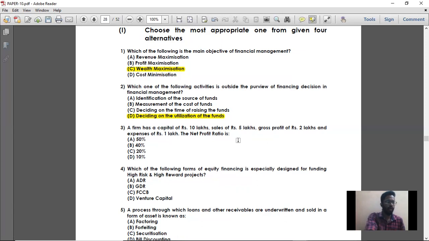So just calculate 1 lakh divided by 5 lakh into 100, you are getting 20%. So option C is the right answer. For question number 3, option C is the right answer.